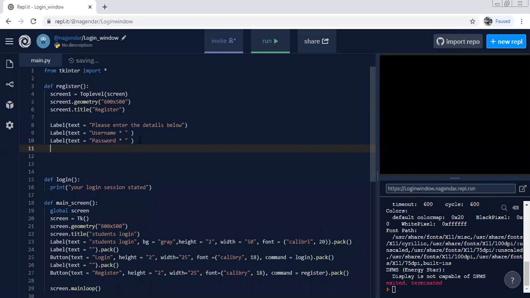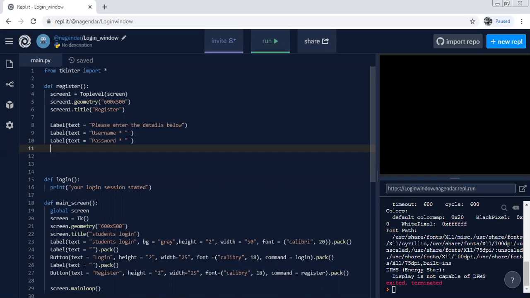Now, these things need to be defined on the second window. But just see the main screen.